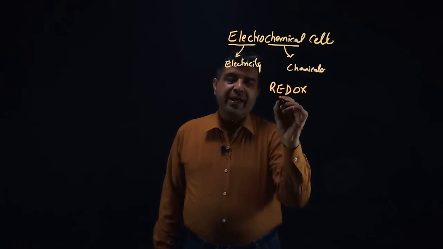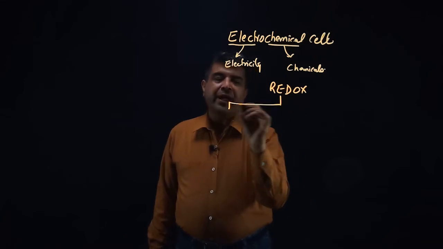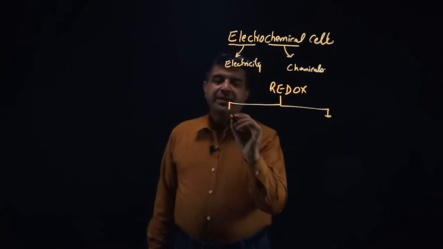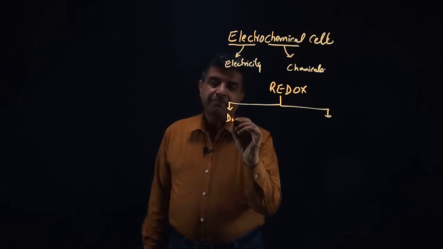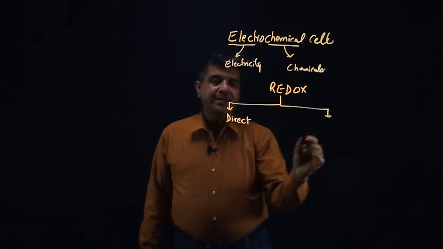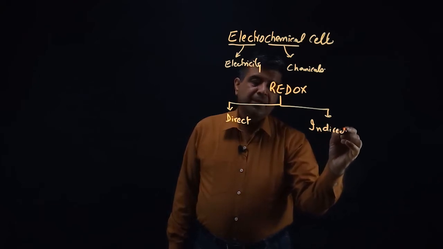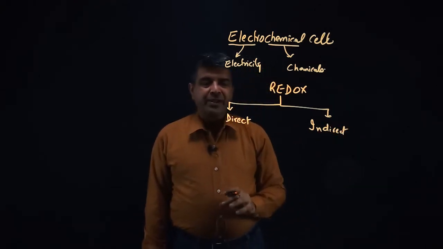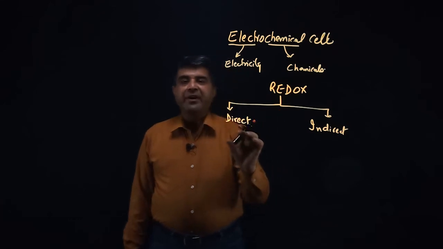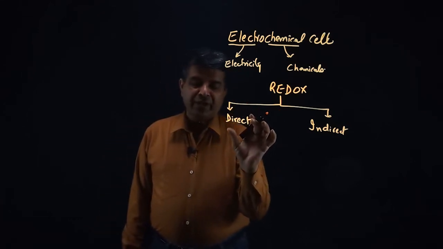So now redox reactions can be classified into two different types. First is direct redox reaction and second is indirect redox reaction. So there are two types of redox reactions. So now let's see first what is direct redox reaction.